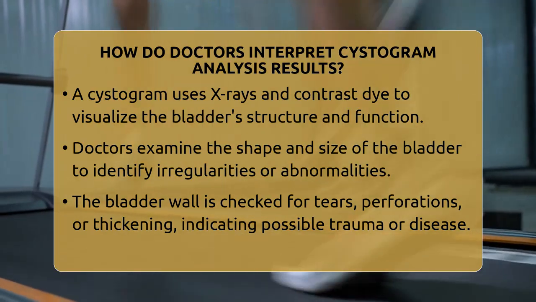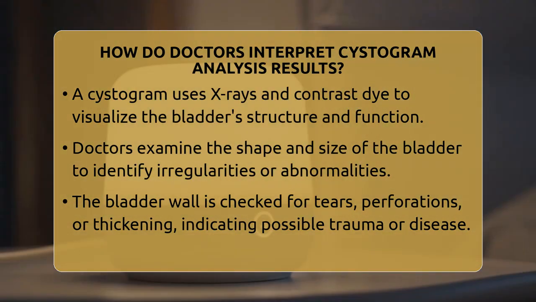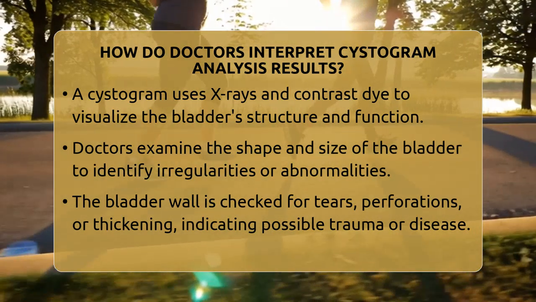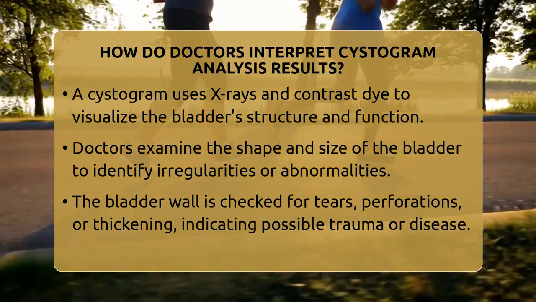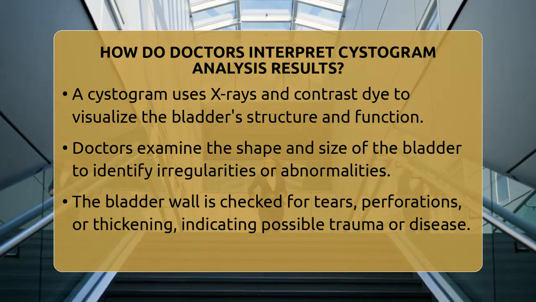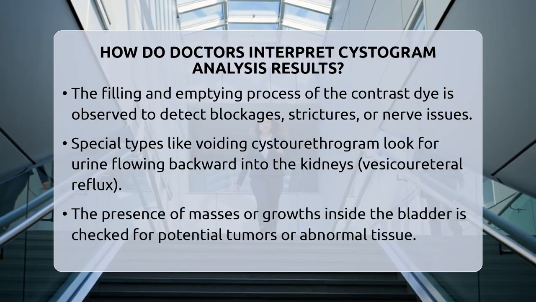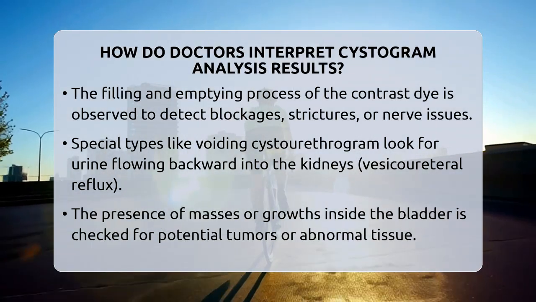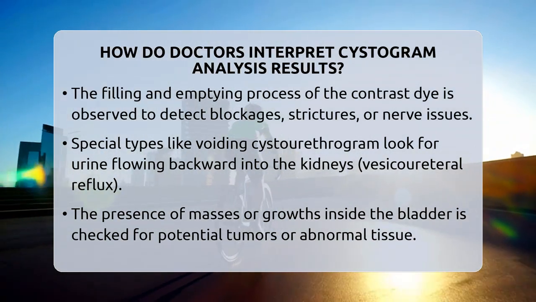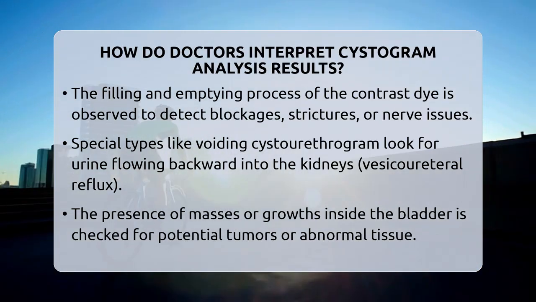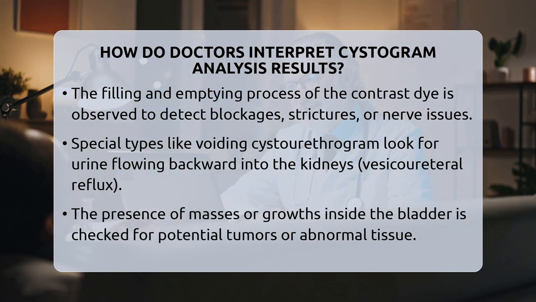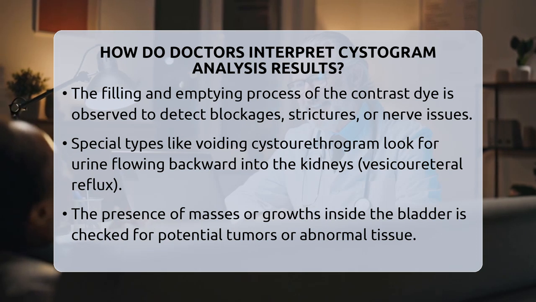First, they examine the shape and size of the bladder. A normal bladder is oval or round and fills and empties smoothly. If the bladder looks irregular, enlarged, or has unusual pouches called diverticula, it might indicate underlying issues like bladder weakness or other conditions. Next, they check the wall of the bladder for integrity. Any tears, perforations, or thickening could suggest trauma or disease affecting the bladder wall.